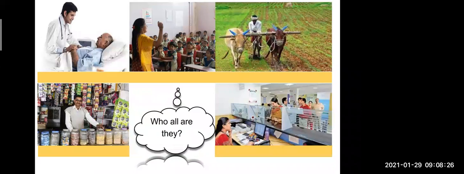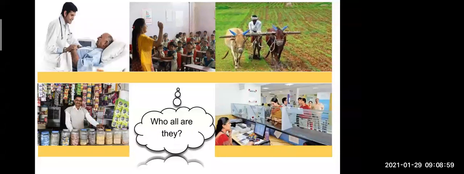Now here also you have to observe the pictures. I don't want the answer from the same student. One picture you have to observe, and you have to tell me what you are seeing in the picture. What do you see in the first picture? A doctor is checking a patient.